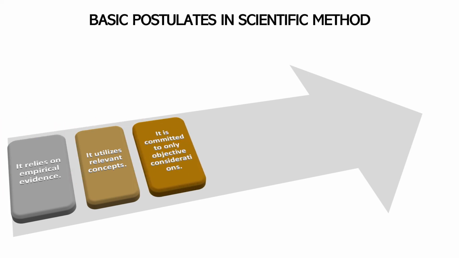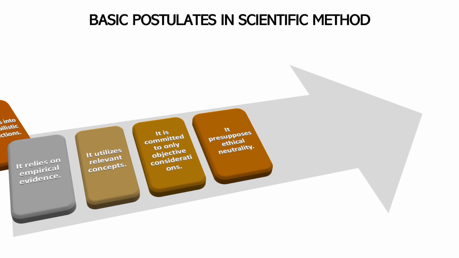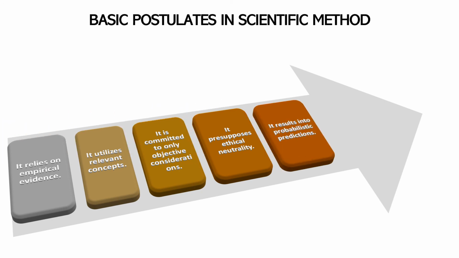It is committed to only objective considerations. The scientific method should be focused towards the objective of the study. It presupposes ethical neutrality. The method should be ethically neutral. It results in probabilistic prediction. The results should be based on probabilistic prediction.